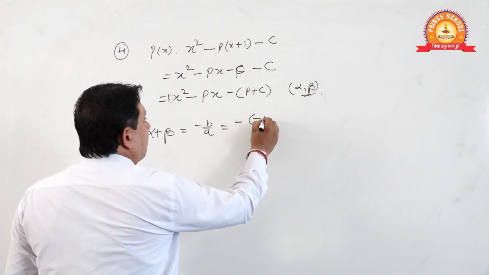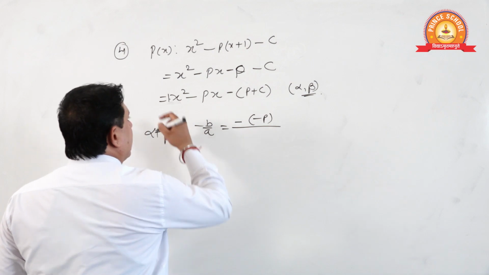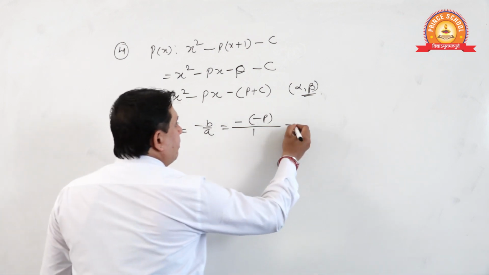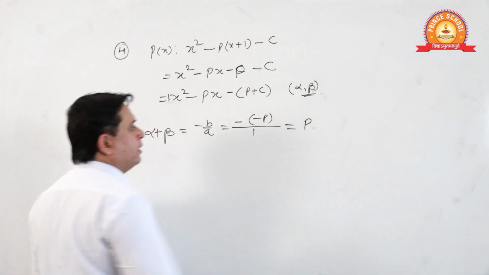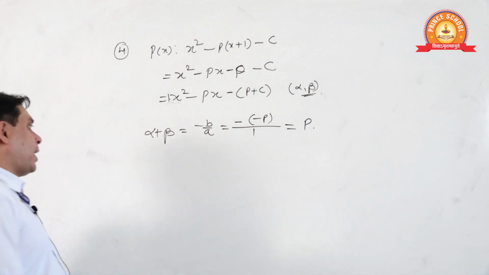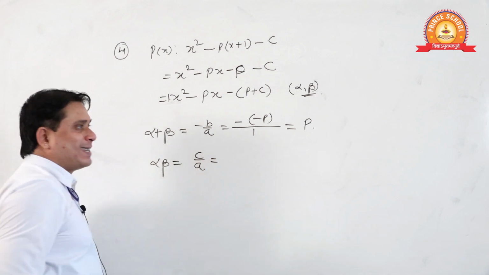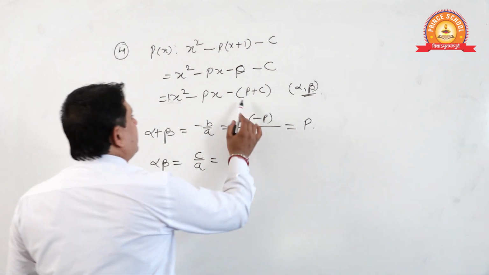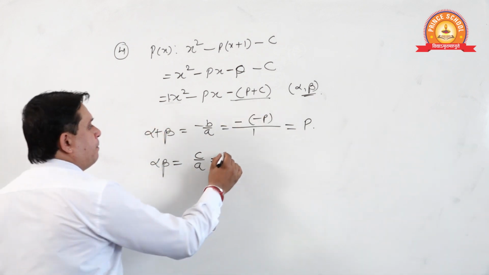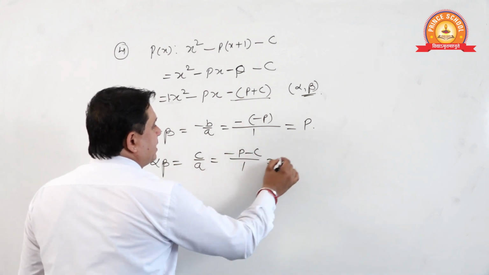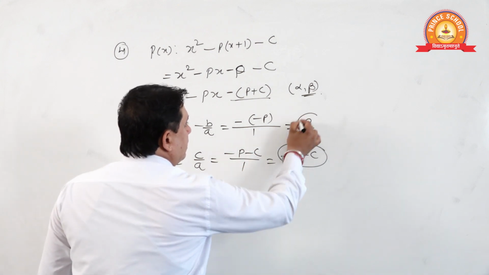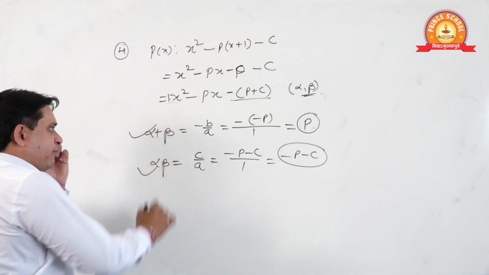Minus b by a is minus minus p, that is plus p. Alpha beta is c by a. And what is c? This portion is all c: minus p minus c, by 1. That is minus p minus c. Alpha plus beta you have, alpha beta you have.